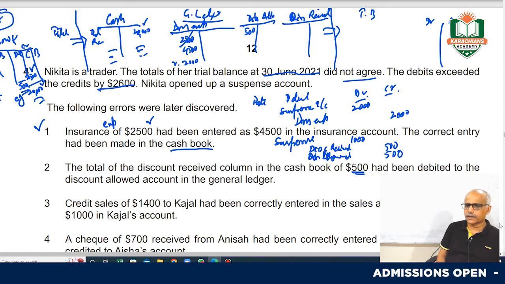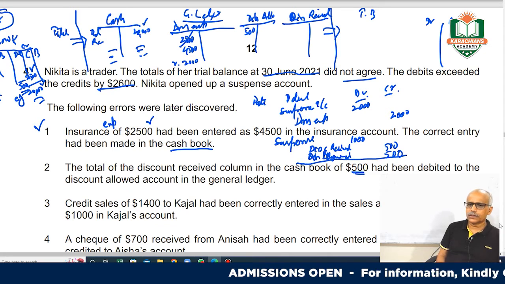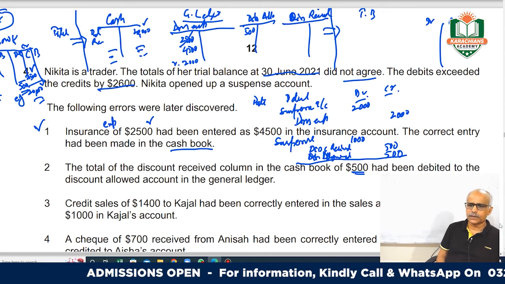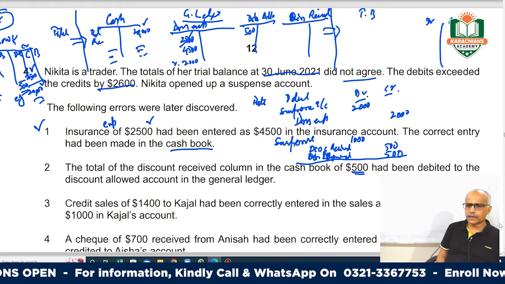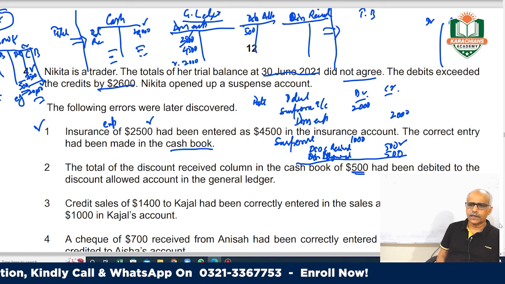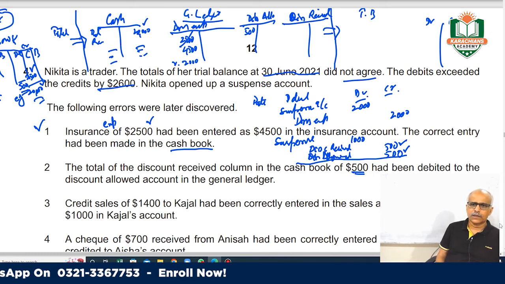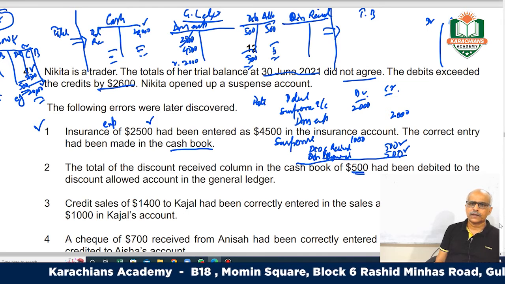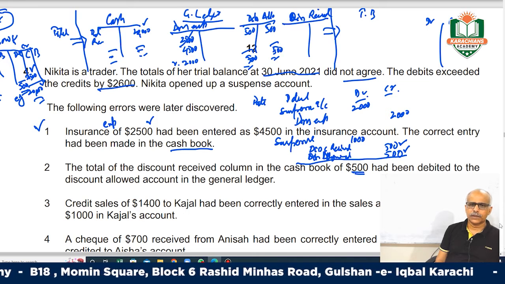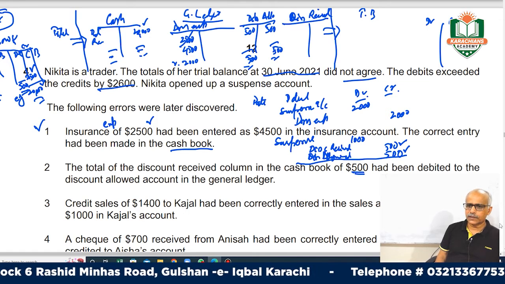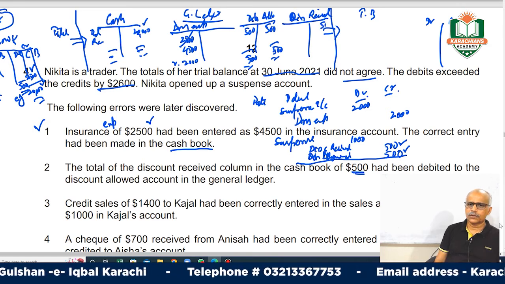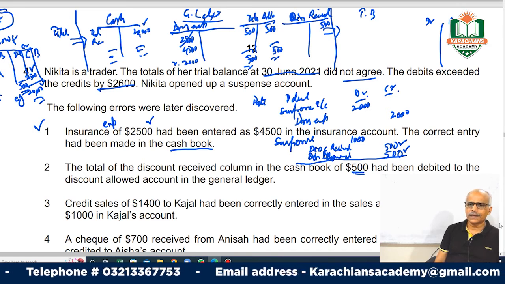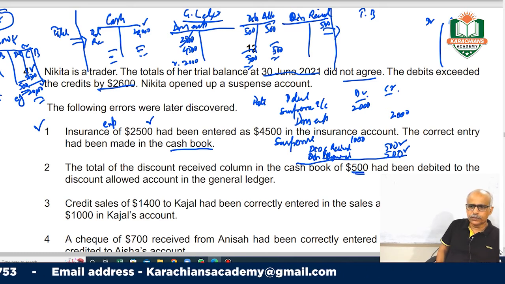So this will be your entry: suspense account debit 1,000, because there is a double impact, and you will correctly record discount received and rectify discount allowed. When you put this 500, the account will be corrected. Okay, so hope you have got it.